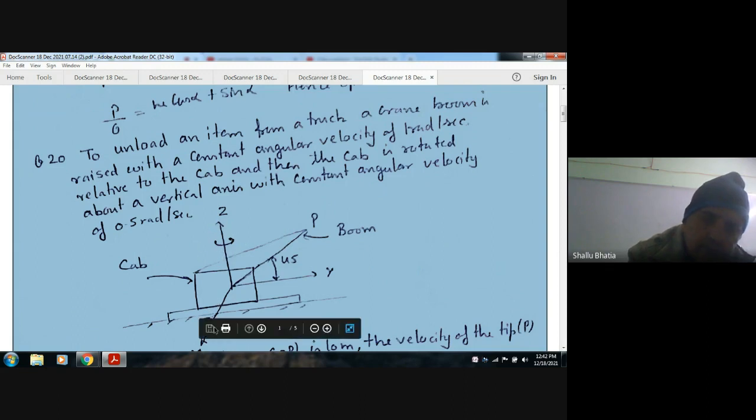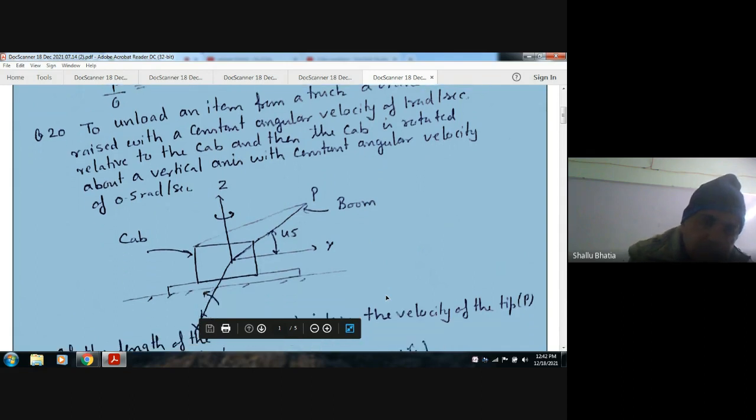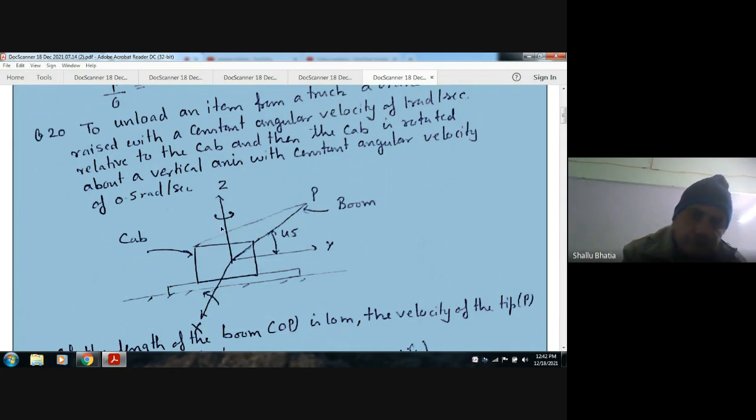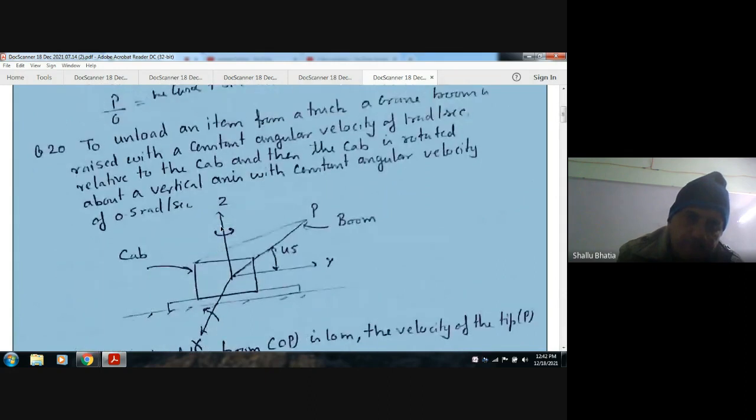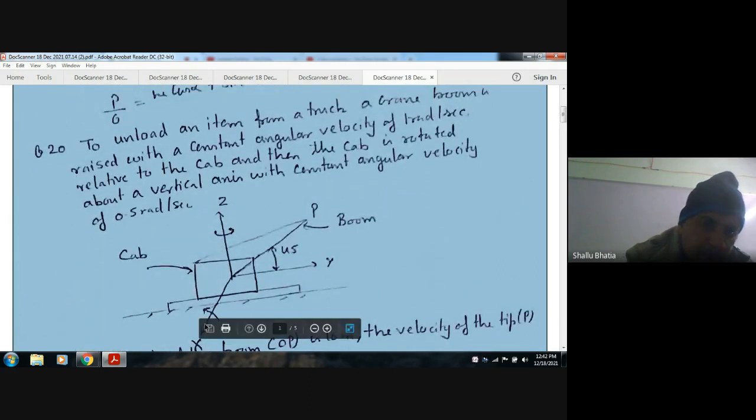Now first the motion is given about this axis. It is raised like this. First the motion is given about the x-axis, and once it has been rotated, then it is given movement about the z-axis, the vertical axis, with a constant angular velocity of 0.5 radian per second. Initially the rotation about this is 1 radian per second.